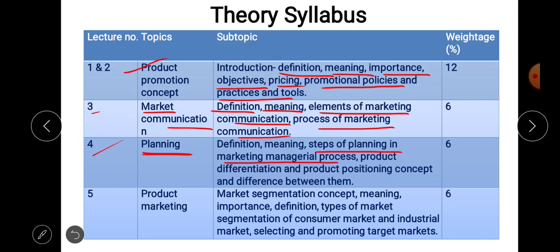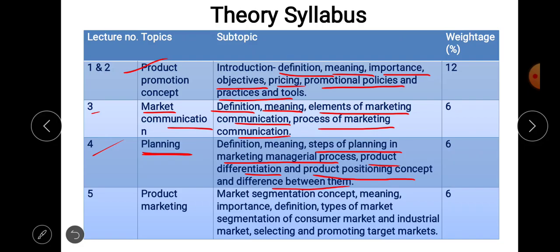Then product differentiation and product positioning, the concept of each and the difference between them. We are going to discuss this in the fourth lecture, that is planning.